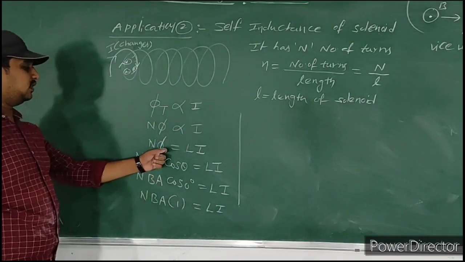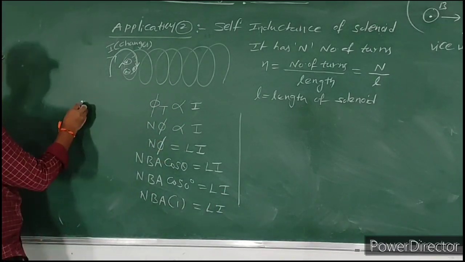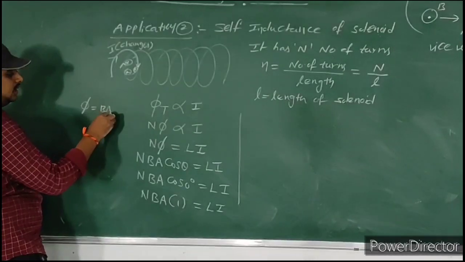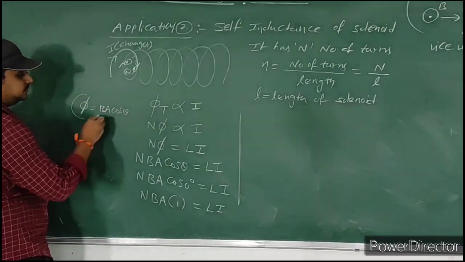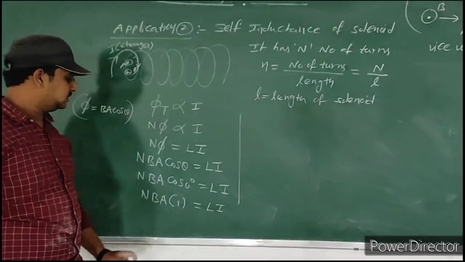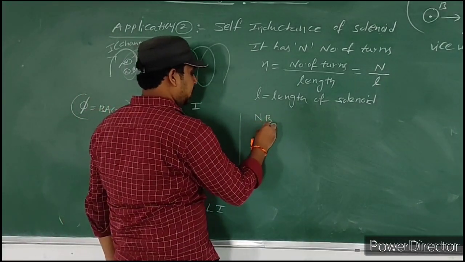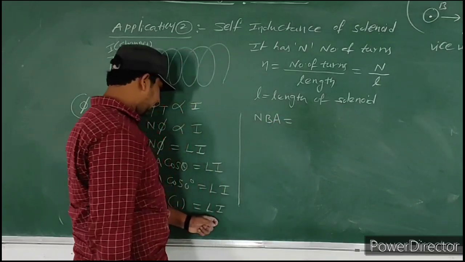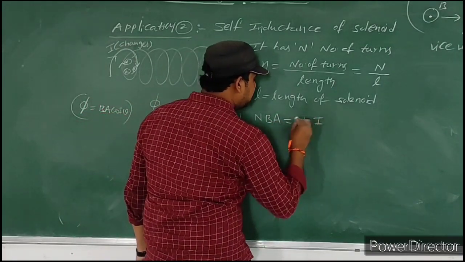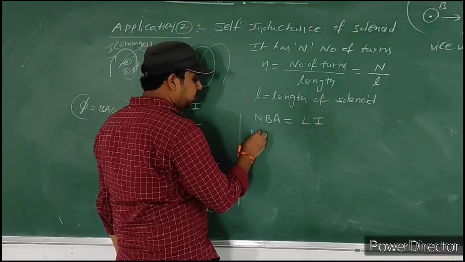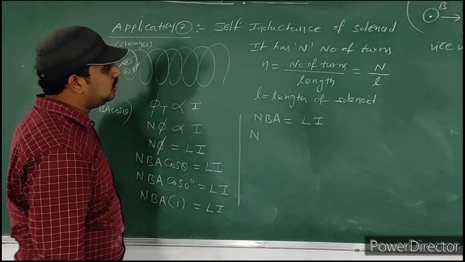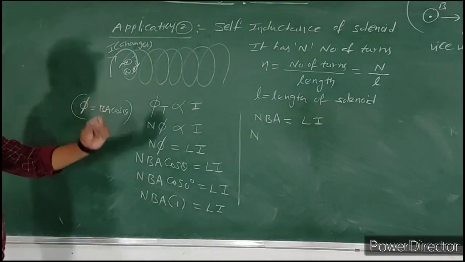Here the flux formula is BA cos theta. I substituted the flux formula, and the theta value is 0, so we got cos 0 value 1. Then NBA is equal to LI. NBA is equal to LI. Here B means the magnetic field due to the solenoid. This is very, very important.